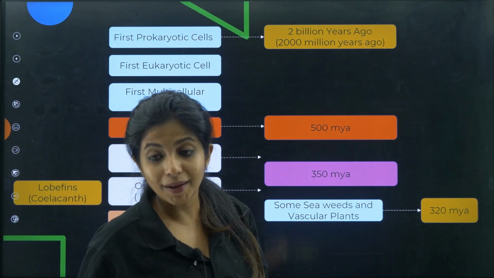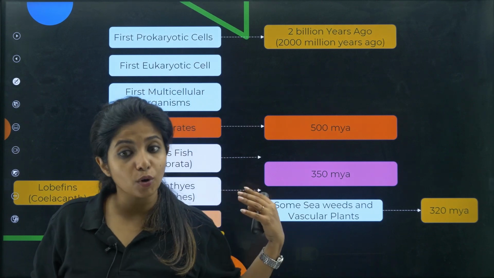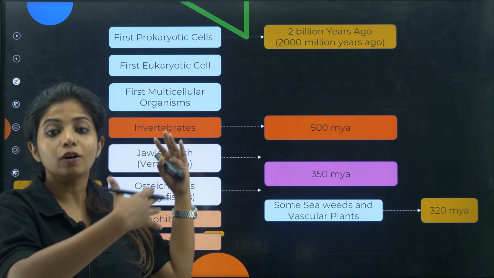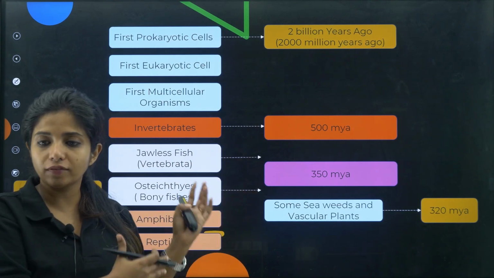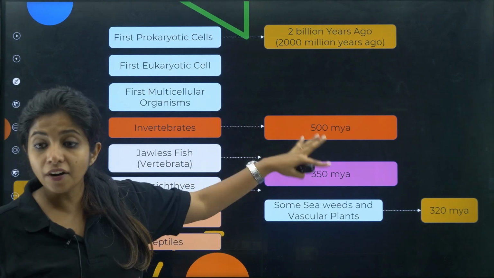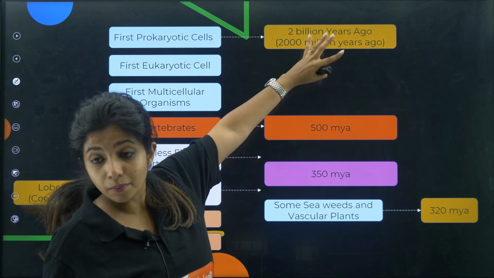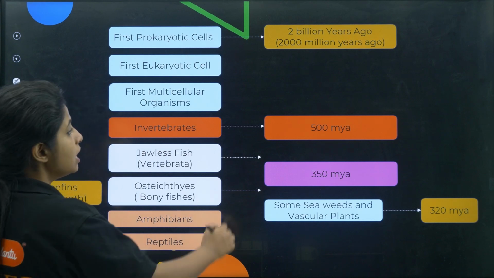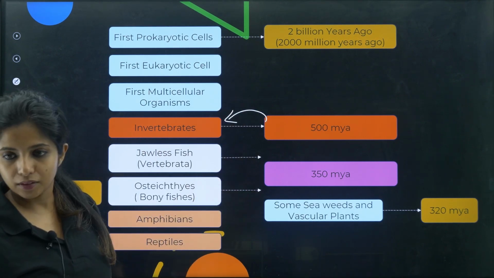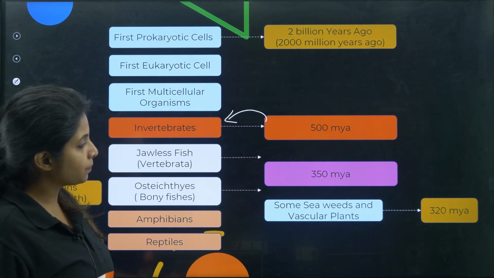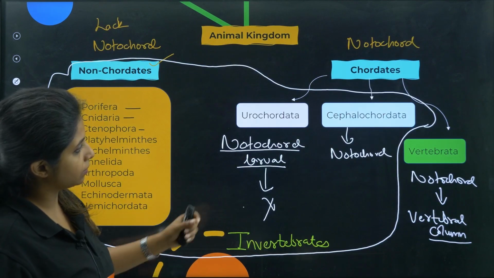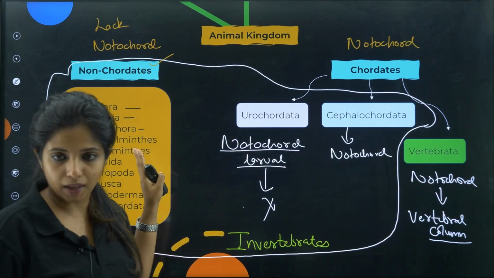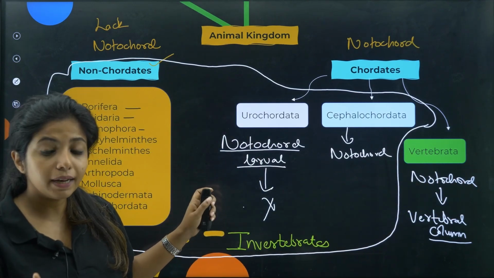Basically cells and everything came, and now came invertebrates, the ones that you saw before, the non-chordates: porifera, cnidaria, ctenophora, all of them. Also cephalochordata and urochordata, all of them. They came how many years ago? 500 million years ago. So from 2000 million years ago, by the time it is 500 million years ago, the first invertebrates were reported. Still vertebrata have not been reported. Only them have been reported, 500 million years ago.